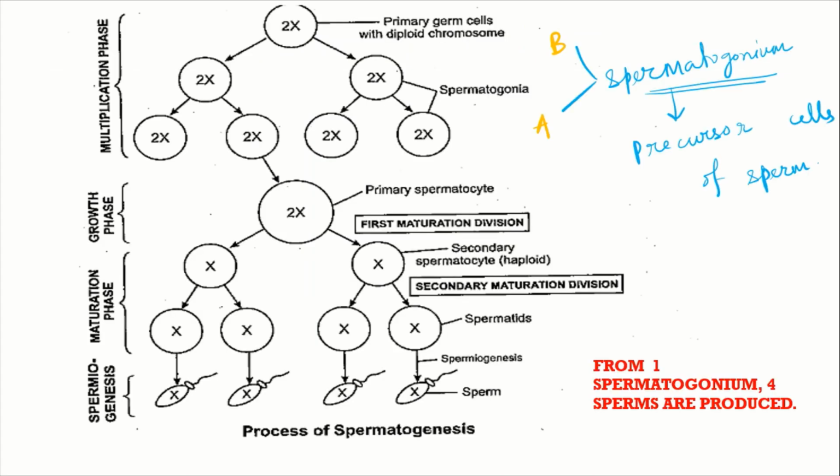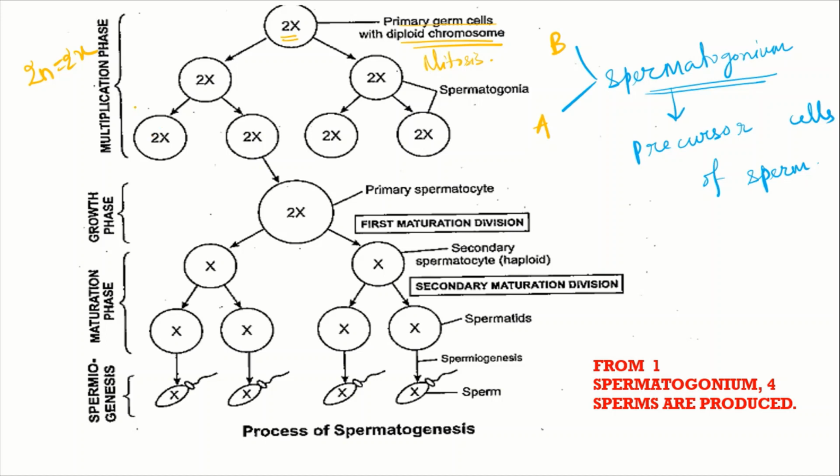So if we study the spermatogenesis process, the first or precursor cell is the spermatogonium. Here is a spermatogonium cell that has 2n number of chromosomes. Here the 2n is replaced with 2x in this diagram, so consider it as 2n. Fine. So it has a diploid set of chromosomes, or we can call it a primary germ cell with diploid chromosomes. Then this will undergo mitosis.